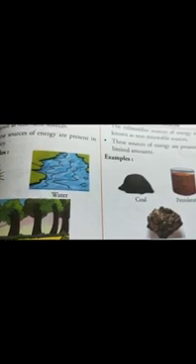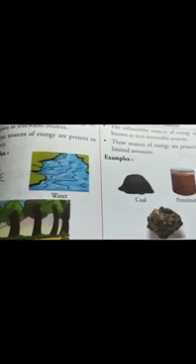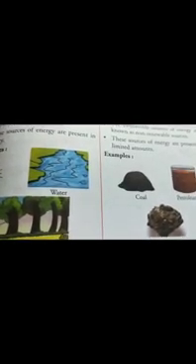So such energy resources are called non-renewable sources of energy that cannot be obtained back.